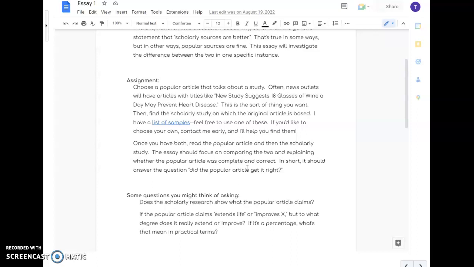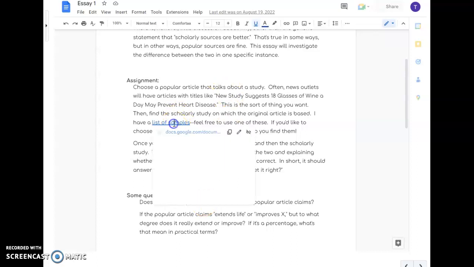Okay? Once you've found an article like this, I want you to find the scholarly study on which the original article is based. Okay? So if the article says, new study suggests, they're going to talk about a scholarly study. What we need to do is then find that scholarly study. Now, I have a list of samples. That's that essay 1 topic idea document that's linked right below this in the D2L list of work. I actually recommend you use one of those pairings. Okay, I'm going to go ahead and open this from here.